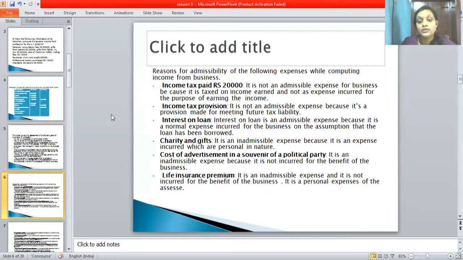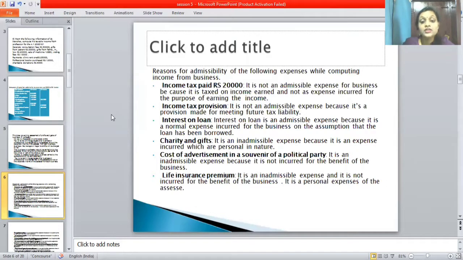It is not an admissible expense for business because it is a tax on income earned and not an expense incurred for the purpose of earning income. Next, income tax provision. It is not an admissible expense because it is a provision made for meeting further tax liability.